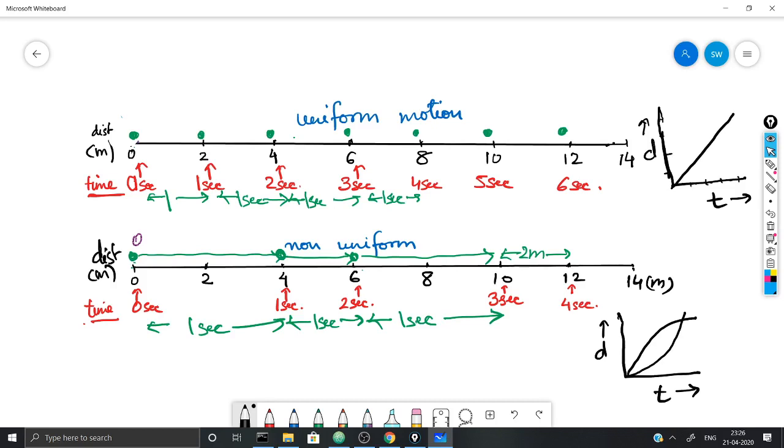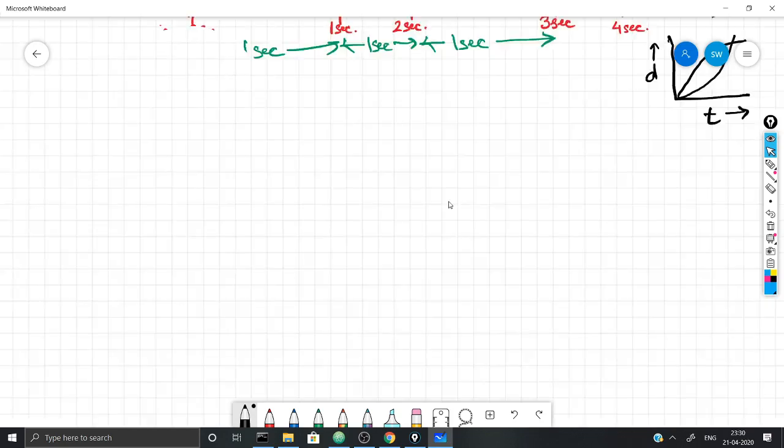Equal intervals of time and equal distance covered in every interval of time give me a straight graph. So graphically the difference between uniform motion and non-uniform motion will be like this. अब आपने डिस्टेंस टाइम ग्राफ तो देख ली यूनिफॉर्म मोशन और नॉन यूनिफॉर्म मोशन के.